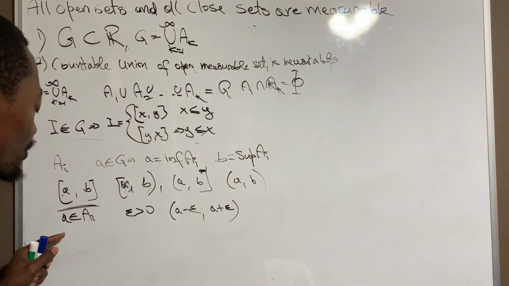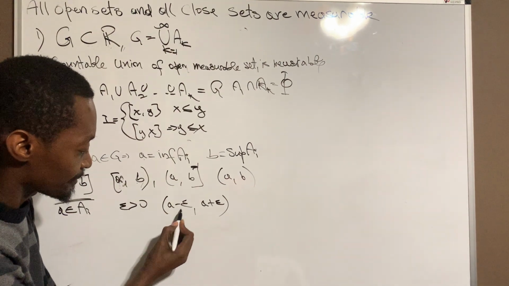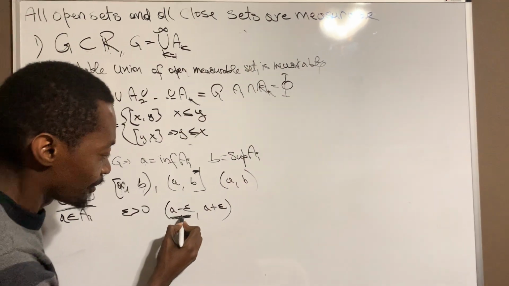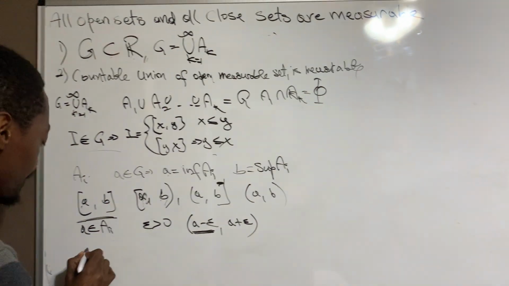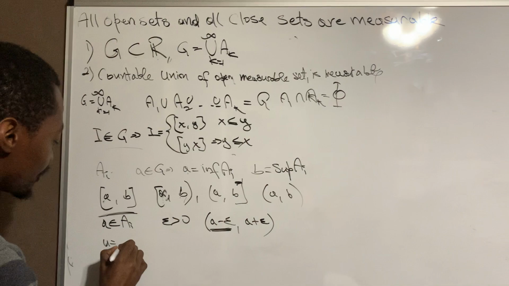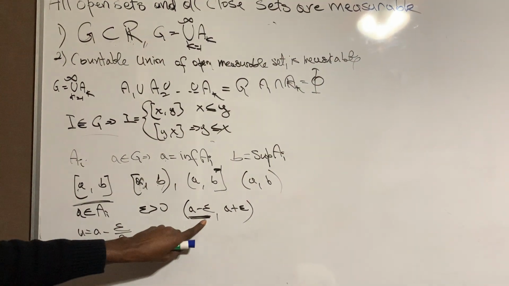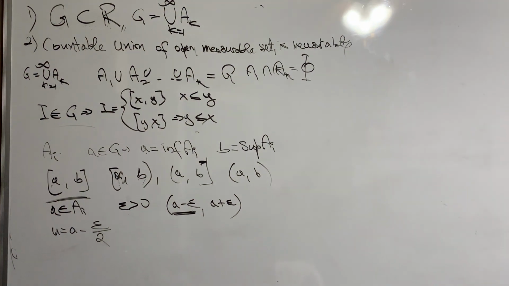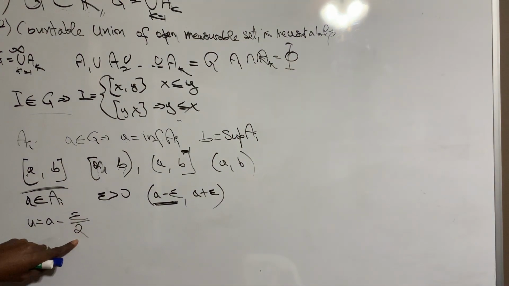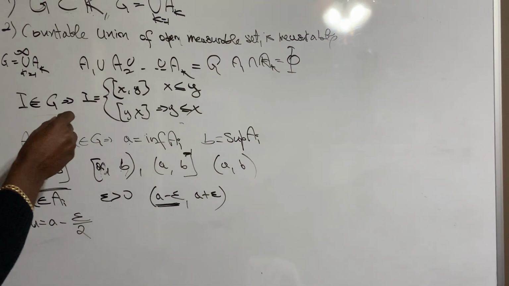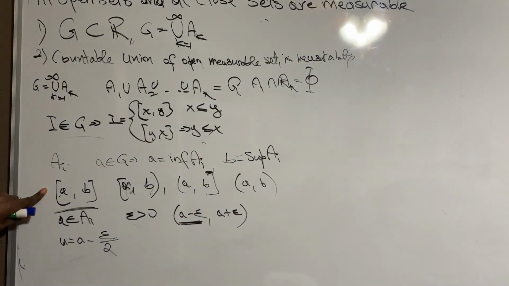Now, let's consider some number that is actually smaller than this, right? What is smaller than that? We can pick, there are thousands of them, right? Let's pick one. Let's say U equals A minus epsilon over 2. This is actually smaller, right? And we know that A minus epsilon over 2, based on the relationship we defined, is actually in AI.